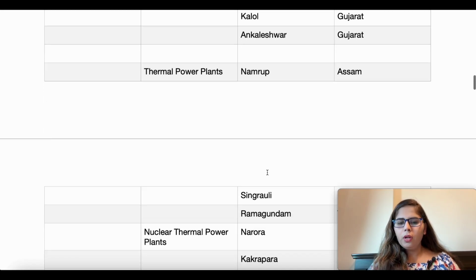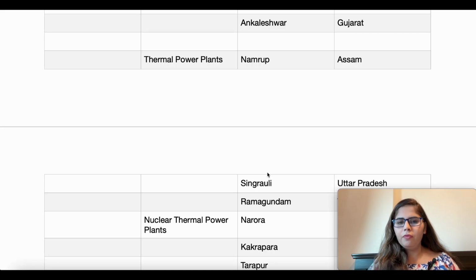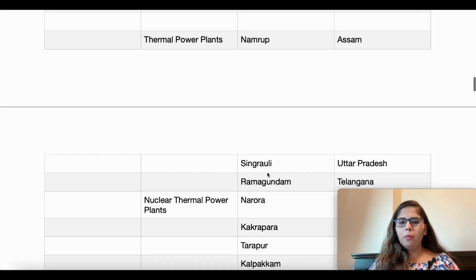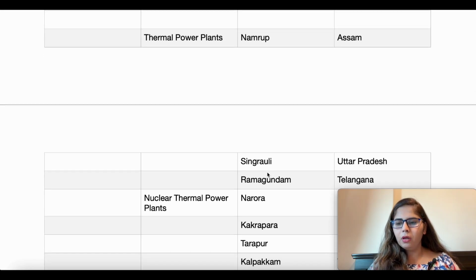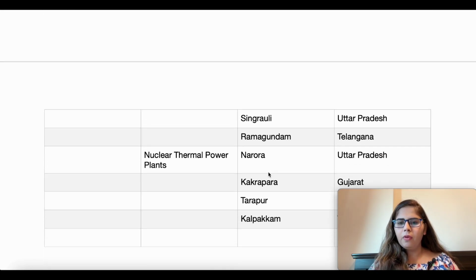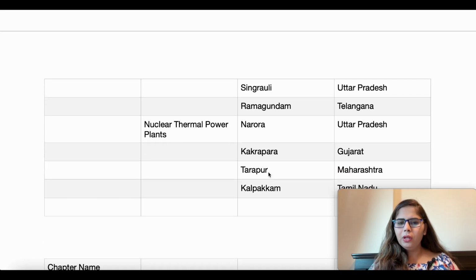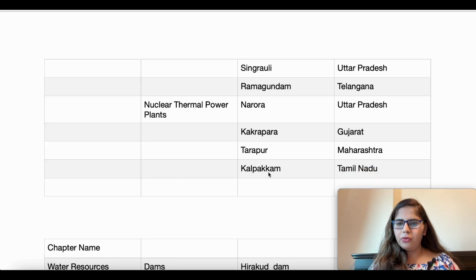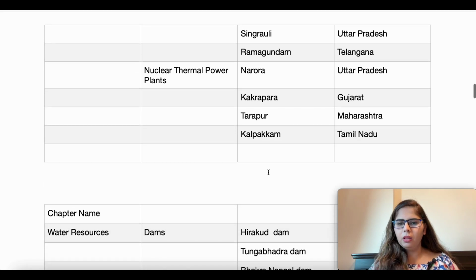Now next we have two types of power plants. First we have the thermal power plants, and the next we have the nuclear power plants. In the thermal power plants we have to learn three things. First is Namrup, which is in Assam state. Next we have Singrauli, which is in Uttar Pradesh. Then we have Ramagundam, which is in Telangana state. For the nuclear power plants, we have first Narora, which is in Uttar Pradesh. Then we have Kakrapara, which is in Gujarat. Then Tarapur, which is in Maharashtra. And then Kalpakam, which is in the Tamil Nadu state.